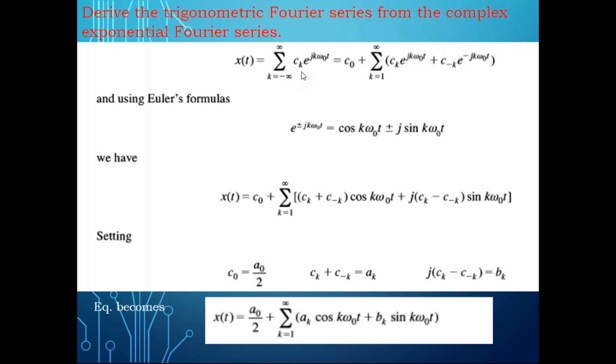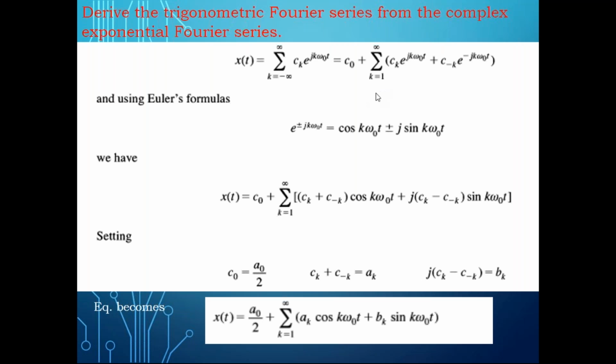If you take 0, then e power 0 is 1 and we get C naught. If you substitute k equal to 0, it becomes C naught. If k equal to 1, you will get C1, C2, and so on, up to Ck. If you take k negative, you will get the minus values also.